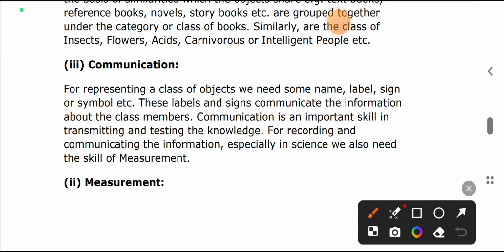Means for representing a class of objects we need some name, label, sign or symbol. The label and sign communicate the information about the class members. Communication is an important skill of transmitting and testing knowledge.